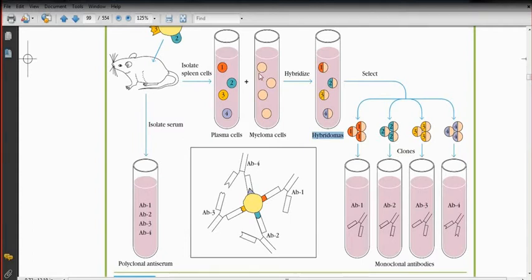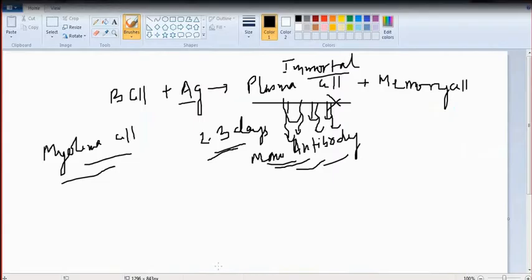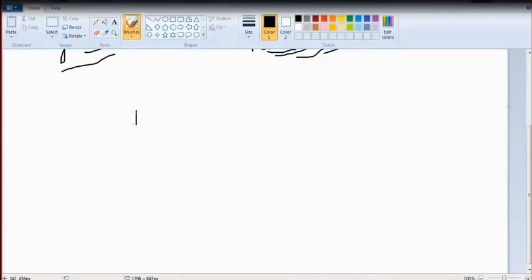A myeloma cell can fuse with another myeloma cell, which is also not desirable. The desired one is when a plasma cell fuses with a myeloma cell. So now you have plasma-plasma hybridoma, plasma-myeloma hybridoma, and myeloma-myeloma hybridoma. You only need this plasma-myeloma hybridoma. You don't require the plasma-plasma one, and you don't require the myeloma-myeloma one.